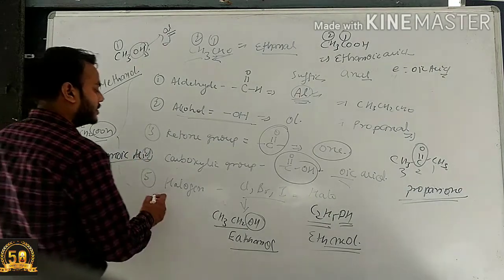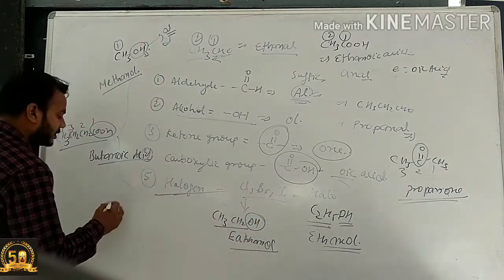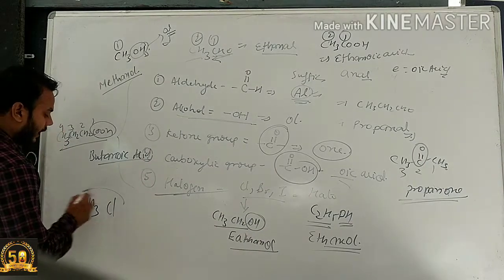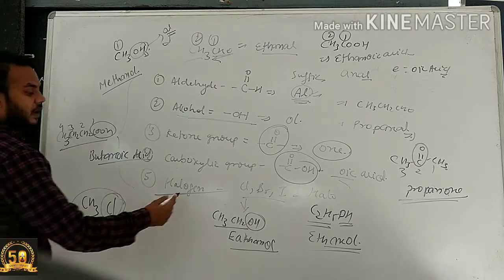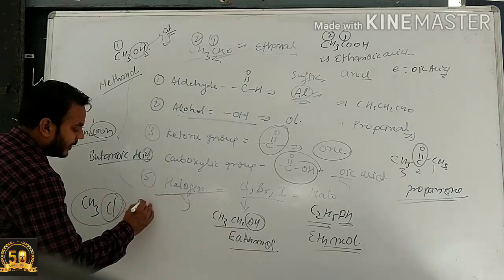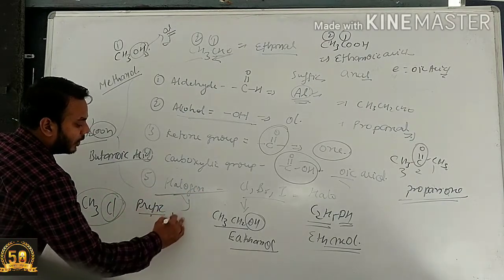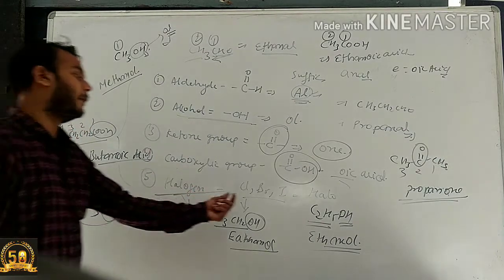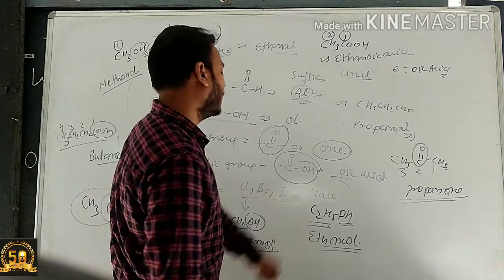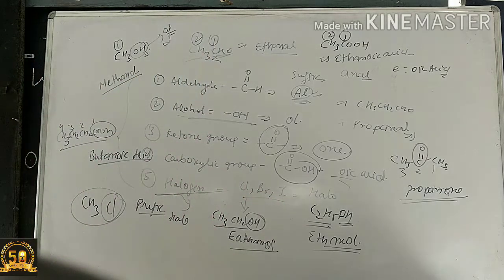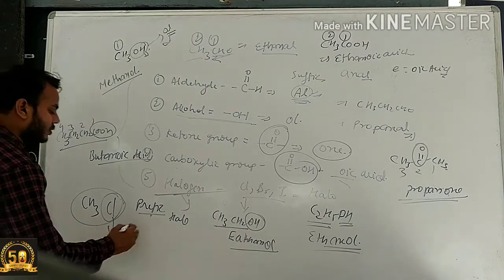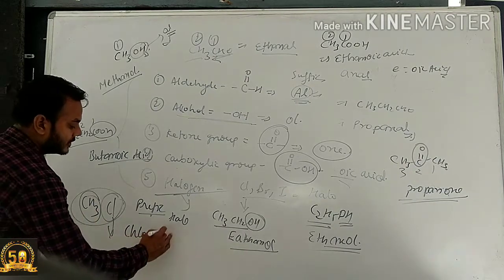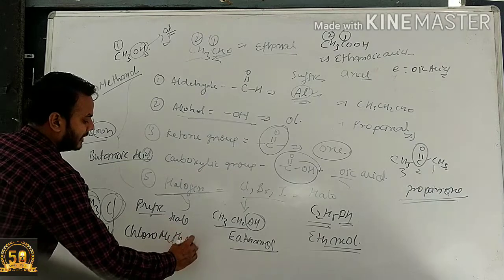If a halogen group is present, for example CH3Cl, here Cl is a halogen group, so we use halo as a prefix. If chlorine is present, then we use chloro. If bromine is present, we use bromo. If iodine is present, then we use iodo. Since chlorine is used, the naming of the compound will have chloro. Here it is methane, so its name is chloromethane.